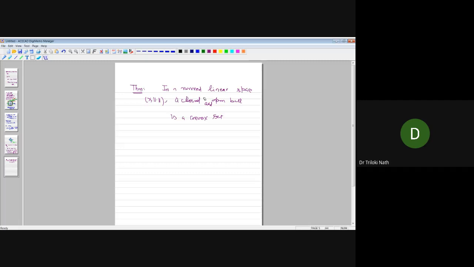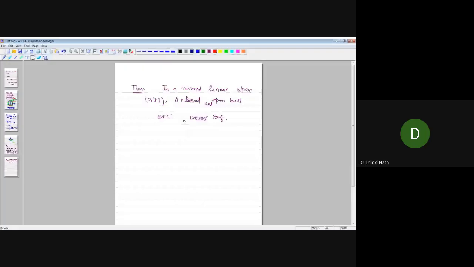So balls are convex sets. This is a theorem. The proof is up to you, so you can verify it.